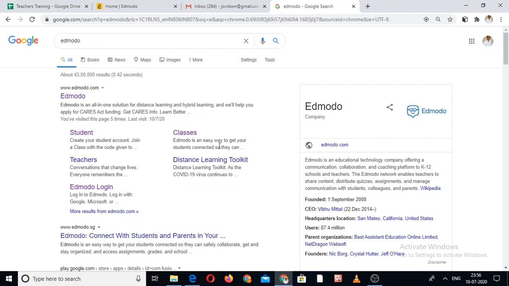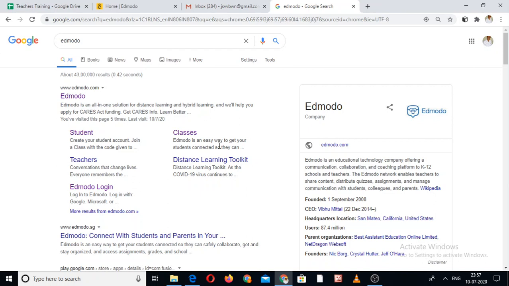So in this Edmodo software there will be three parties: the first is the teacher, the second is the student, and the third is the parents, and they all communicate with each other. And of course the content of their discussion is the study of the student. So this is basically two-way communication. One side is the teacher, and the other side is the student and the parents.